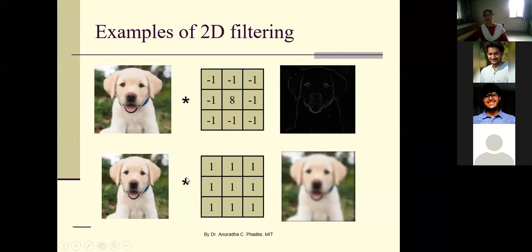Now, instead of this mask, if you apply this mask, which is known as the averaging mask or smoothing mask, yes, Shivam, correct. When you apply this mask on this image, it gives a blurring operation, and it is useful basically to remove noise. Or it gives you an idea about the average value of a small local neighborhood. There are many other types of filters, and every filter results in some important feature of the image. This is how your convolution layers can extract various features from the given image.